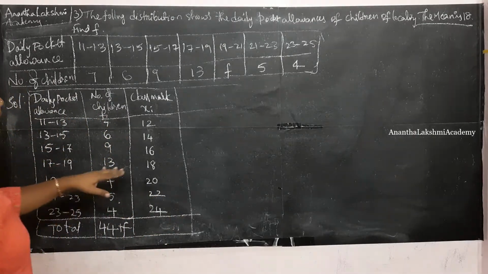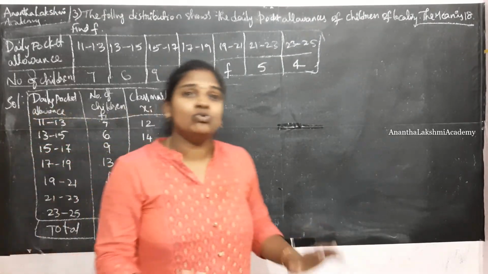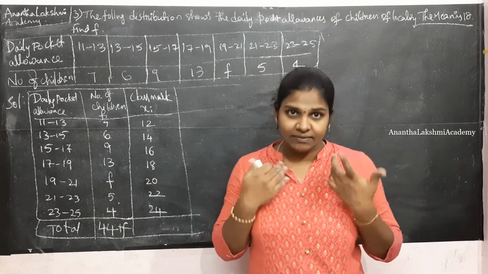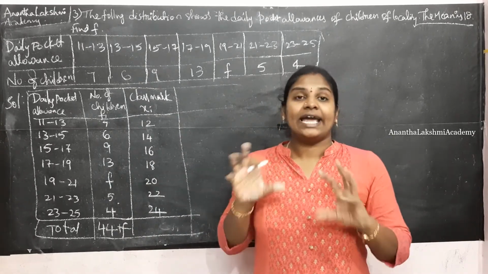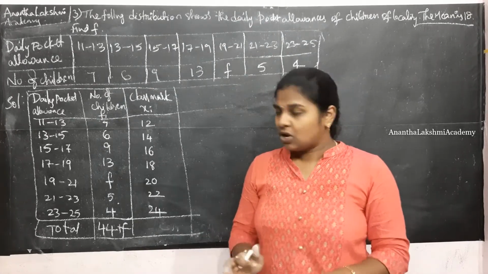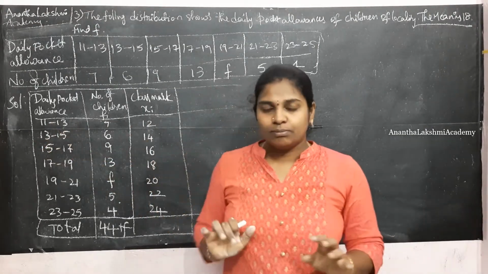Alright, how are we going to do this? Using the formula. It is very important for you to understand the concept first. That is the reason, instead of directly giving out the formulas, I explained everything in detail, all the methods of calculating the mean. Xi is calculated as the midpoint of the boundaries.